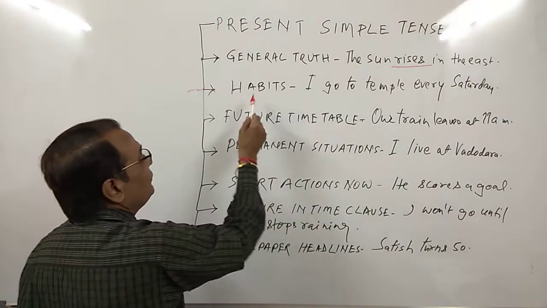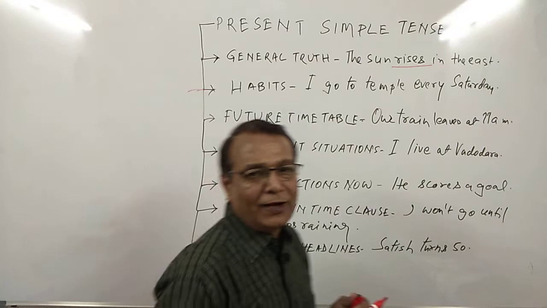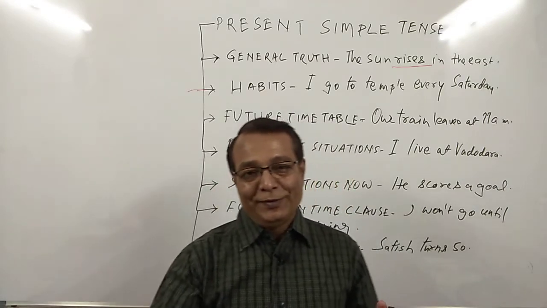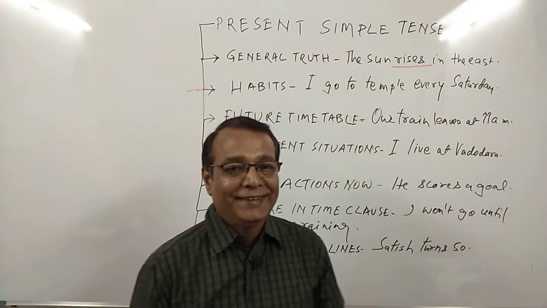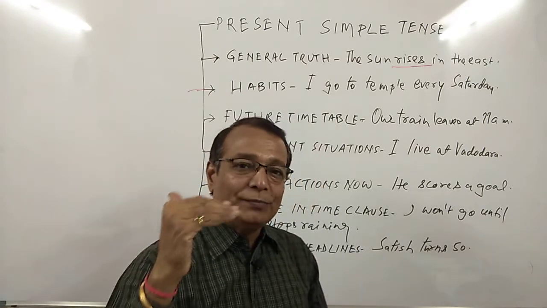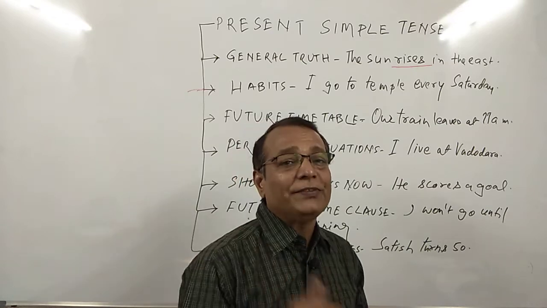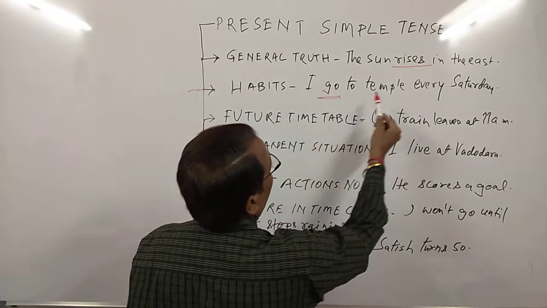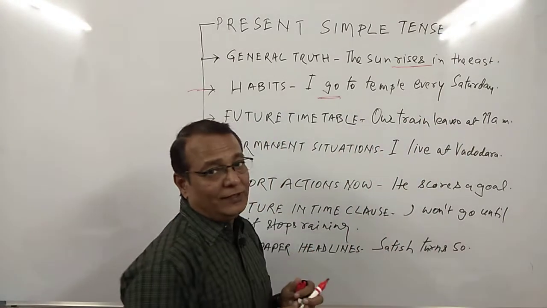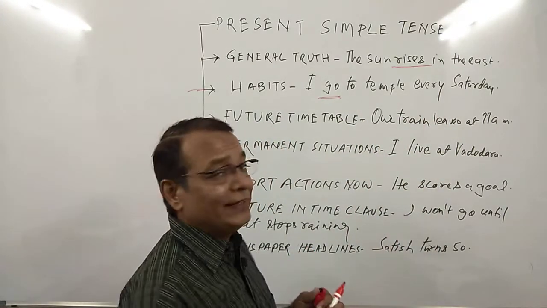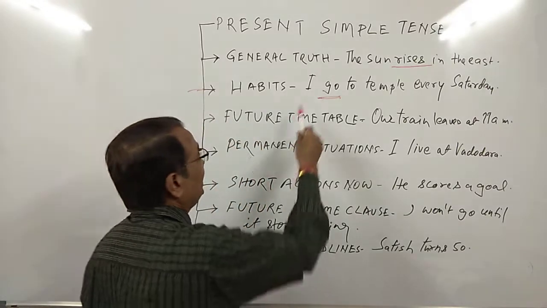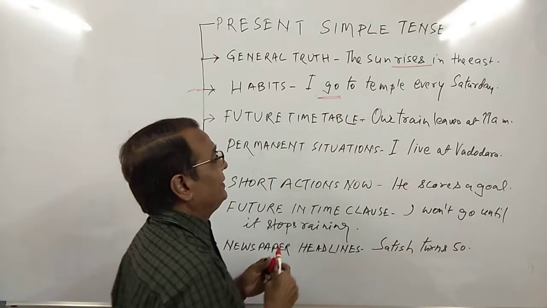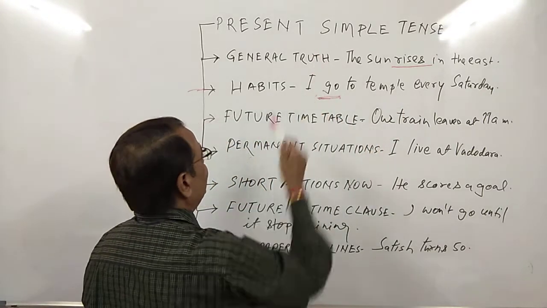The second one is the most important part, habits. All people have habits, right? I also have habits, you also have habits, everybody has habits, right? When you do something habitually and that's a present habit, we always use simple present tense. I go to temple every Saturday, or I can also say I go to temple on Saturdays, right? Now it's my habit. I go to temple every Saturday. Here I am using go, it's simple present tense.